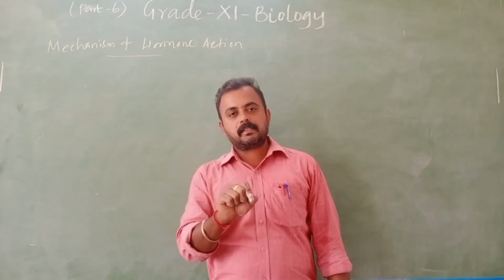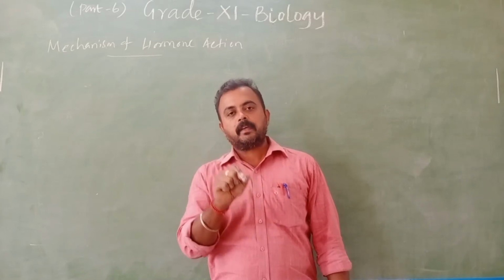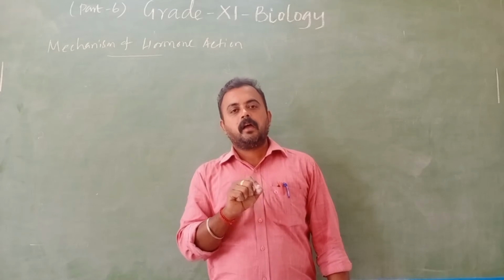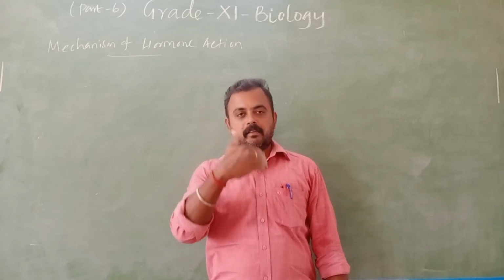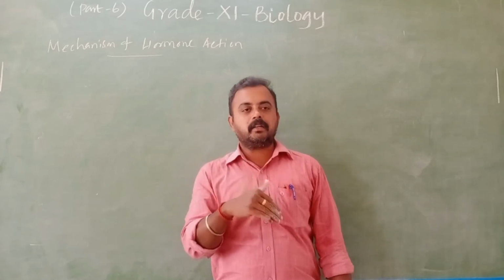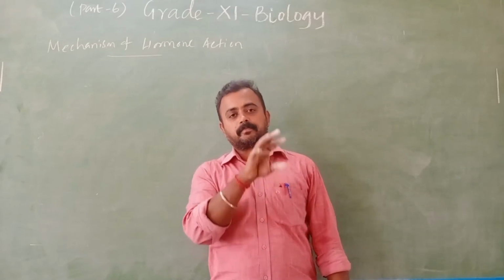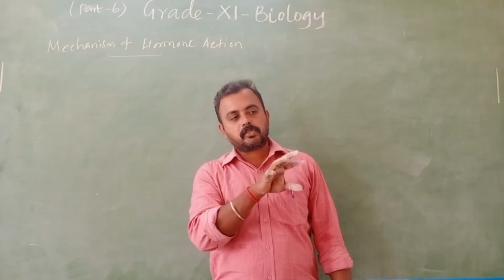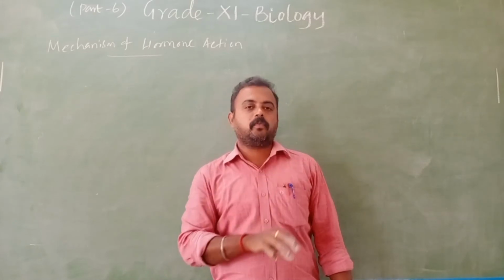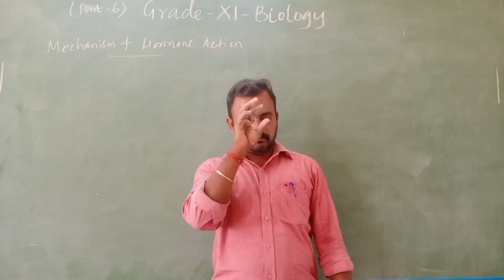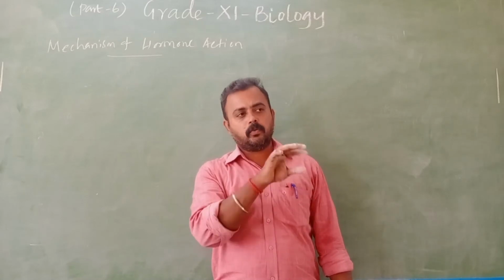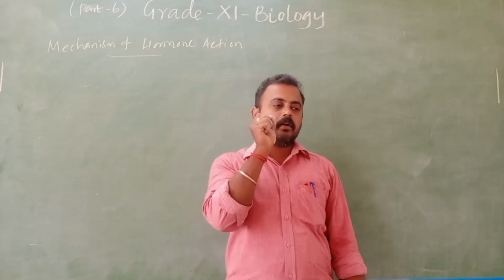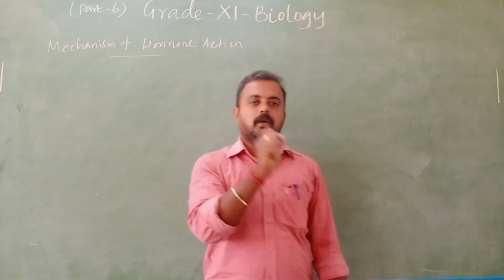It goes to the female reproductive system. It travels in the blood and reaches the ovary, which stimulates the ovarian follicle, then it produces what? Ovum. So how does it go and act on the particular tissue?